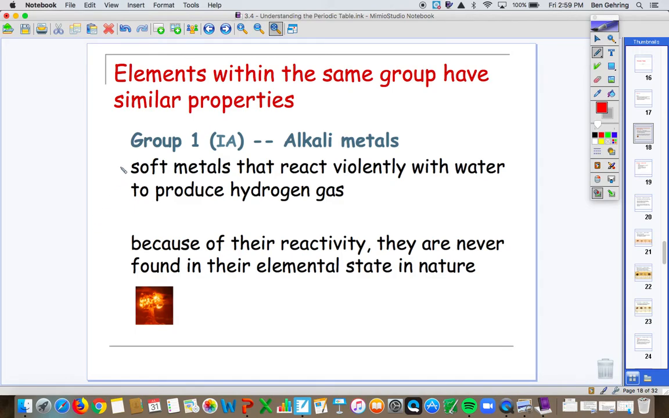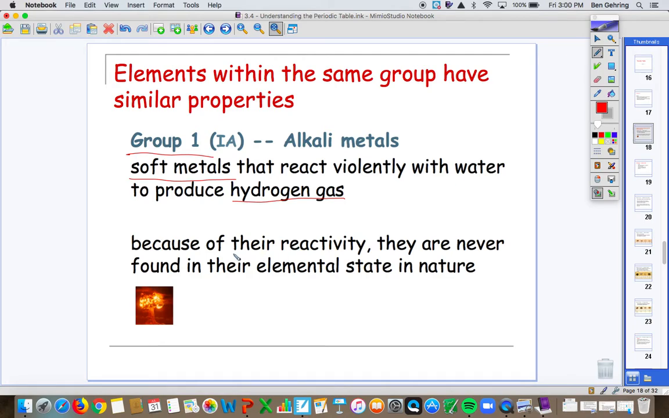Alkaline metals are found in group 1, so the very first column on the periodic table. These are very soft metals. They react violently with water, and when they do so, they produce hydrogen gas. So they bubble when placed into water, and those bubbles are hydrogen gas. If you stuck a flame over top of it, you would see fire.